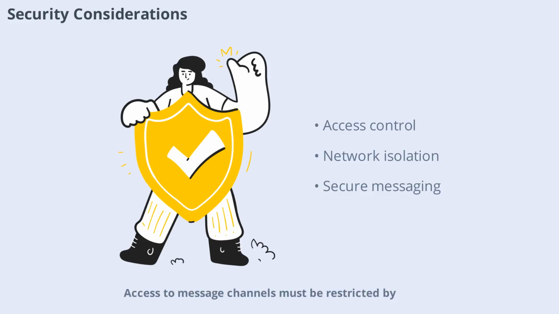Security is paramount in any messaging system. Access to message channels must be restricted by security policies to prevent unauthorized access or eavesdropping. Azure's pub-sub services support robust authentication and authorization mechanisms, ensuring that only trusted applications and users can publish or subscribe to channels. This segmentation also allows for network isolation between publishers and subscribers, further enhancing security.